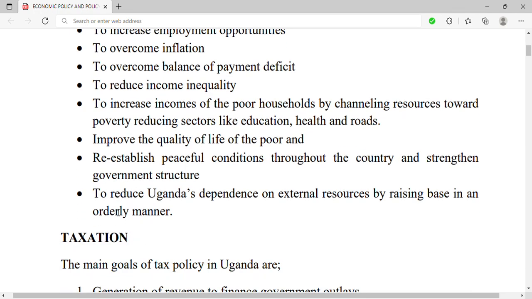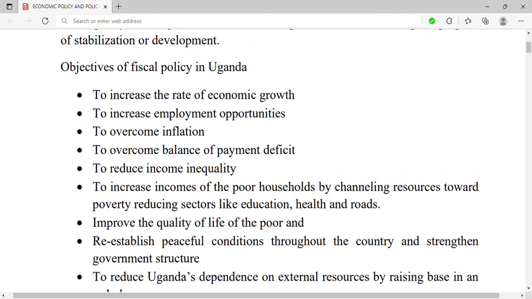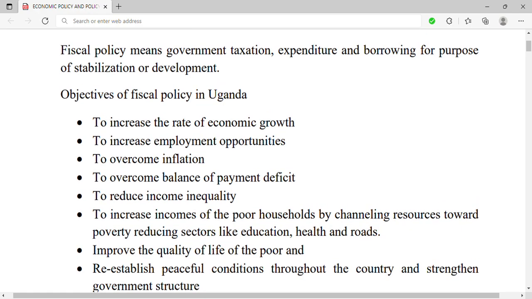And the last objective is to reduce Uganda's dependency on external resources by raising the tax base. So if they do taxation, they are trying to get the revenue from within the country instead of borrowing. So they aim at reducing Uganda's dependency on external resources. So those are the objectives of fiscal policy in Uganda. We said fiscal policy is about taxation, expenditure, and borrowing for the purposes of stabilization or development of the country.